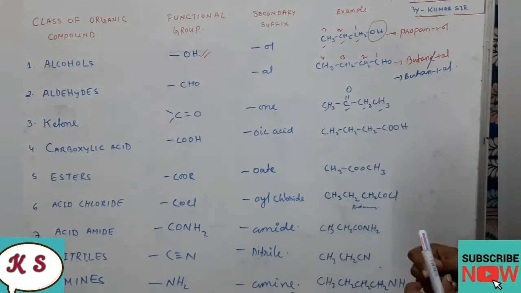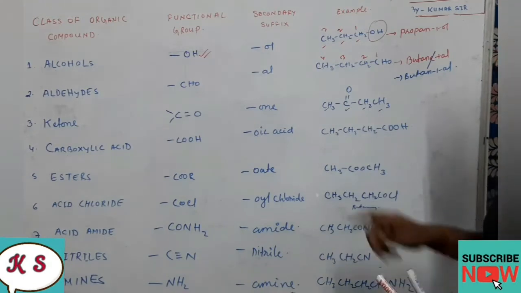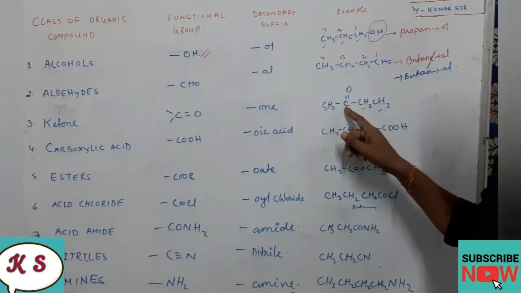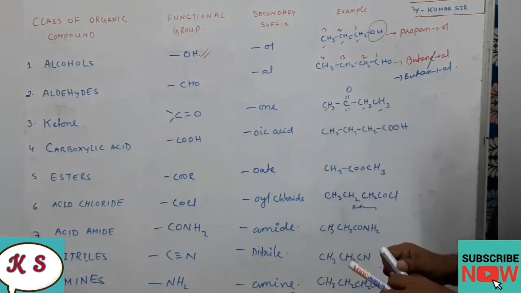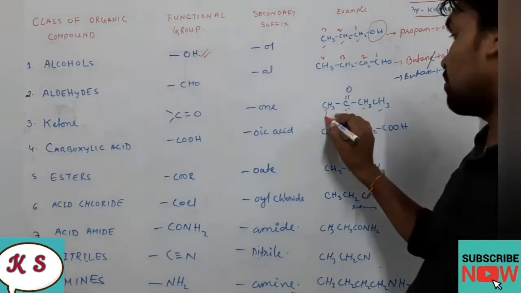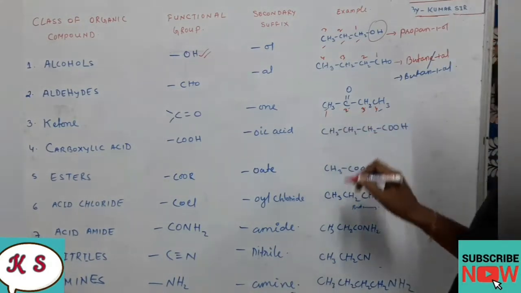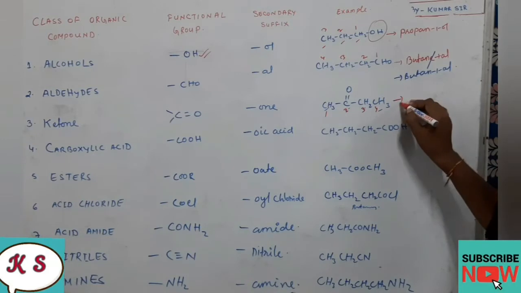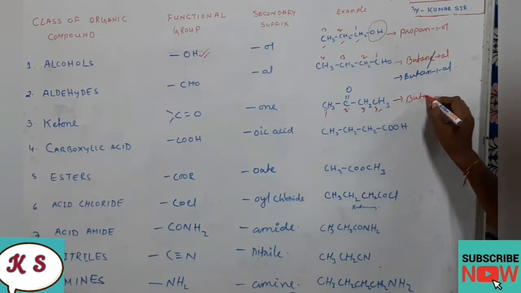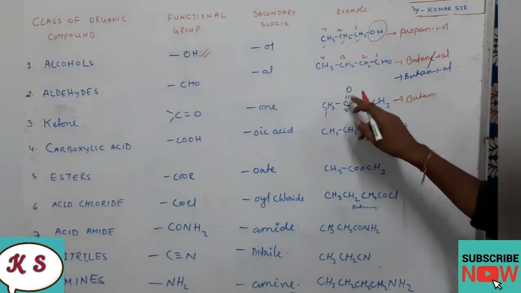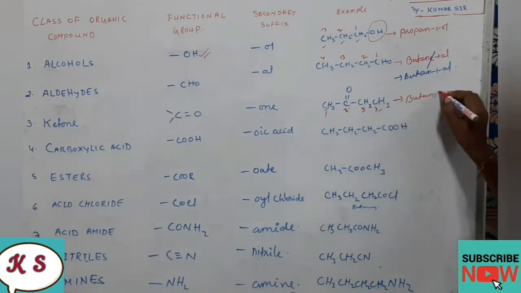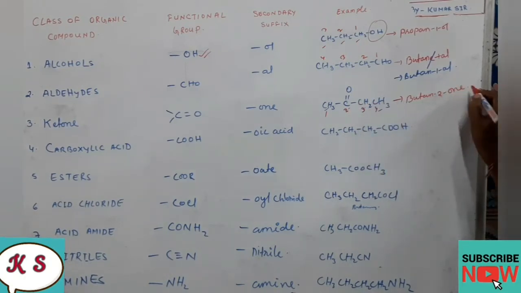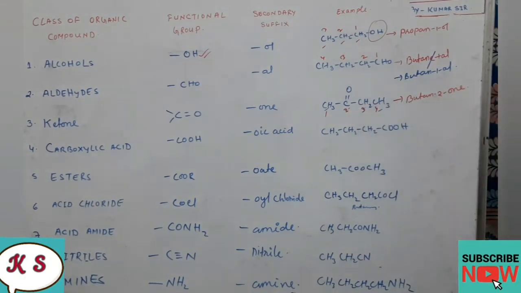Ketone. So how to name it? While naming, make sure that this one gets the lowest number. If I come from this side 1, 2, 3, it is getting. But if I come from this side 1, 2, so we'll come from this side 1, 2, 3, 4. 4 carbons are there. So the name will be butane. And what is the position of the ketone? 2. So write butan-2-one. Got it, dear students? Understanding? I hope you are understanding.